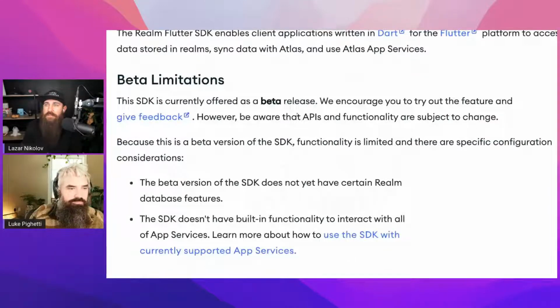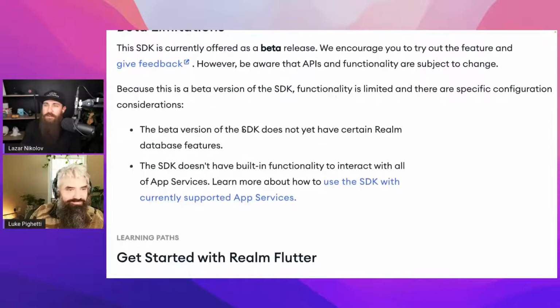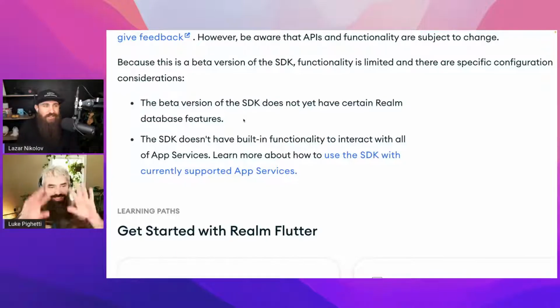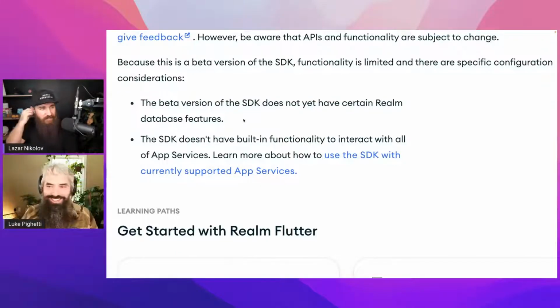Beta limitations. Okay, it's a beta release. We encourage you to try out the feature and give feedback. However, be aware that APIs and functionality are subject to change, of course. It does not yet have certain Realm database features, okay? I wish they would tell us what they are. It's like, some things are missing, but you get to figure out what it is on your own.